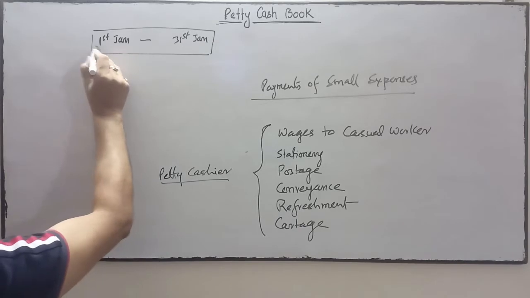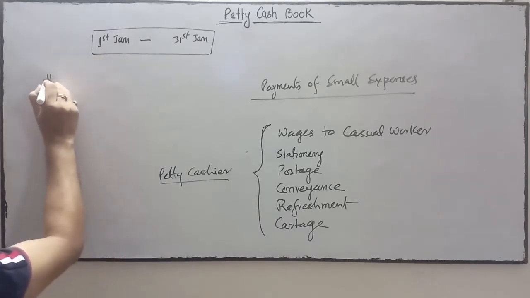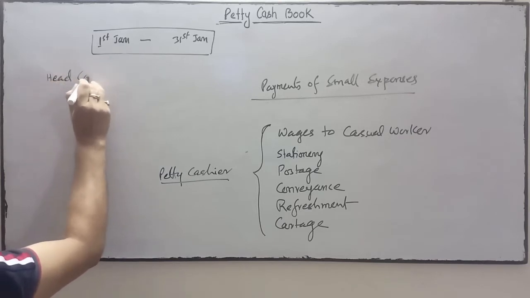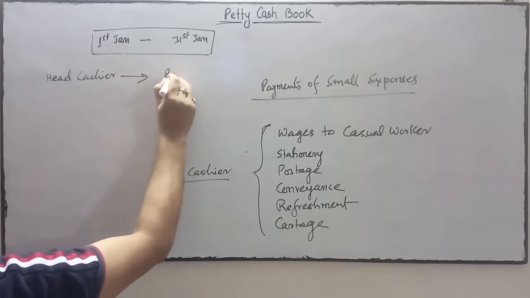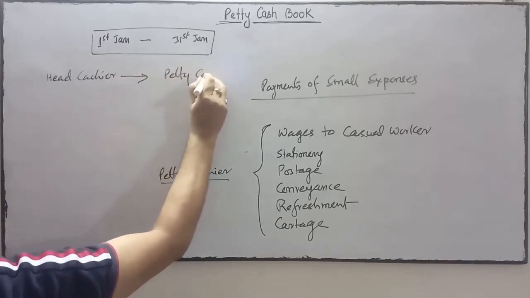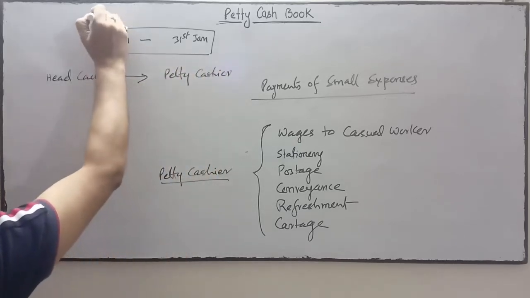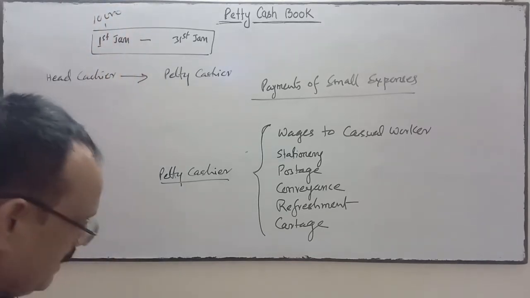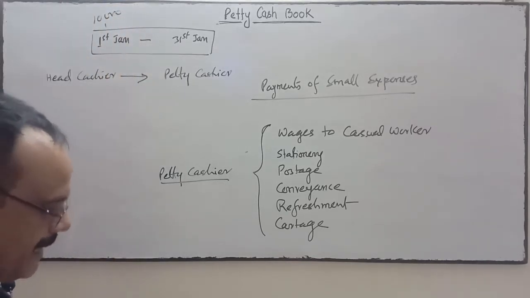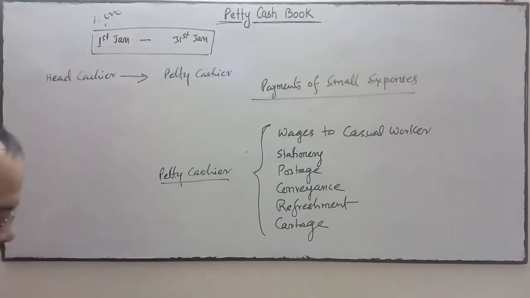At the beginning of this month, on 1st January, the head cashier has given money to the petty cashier. How much? On this day, 10,000 rupees is given by the head cashier to the petty cashier.